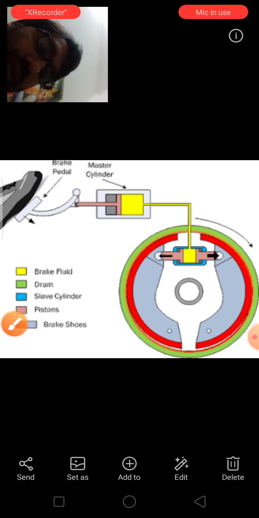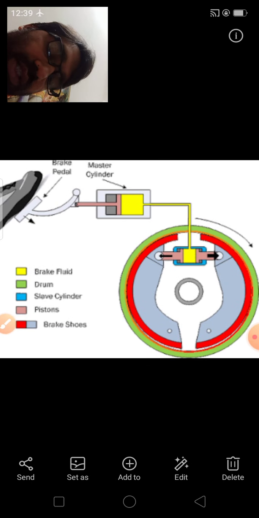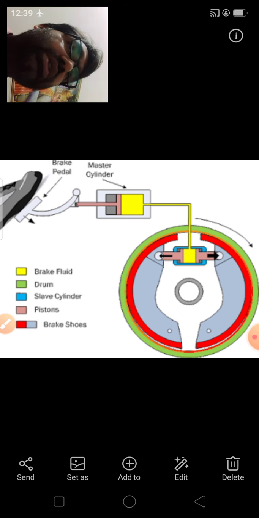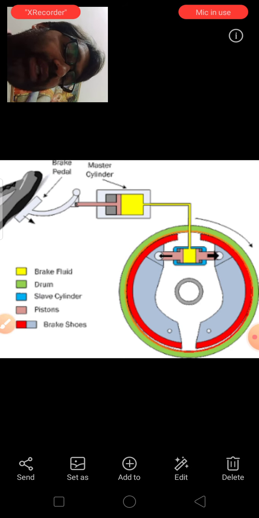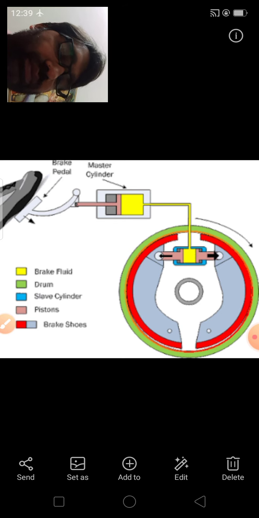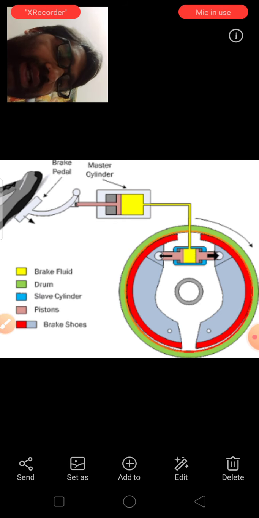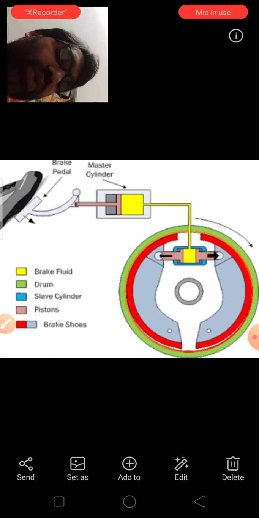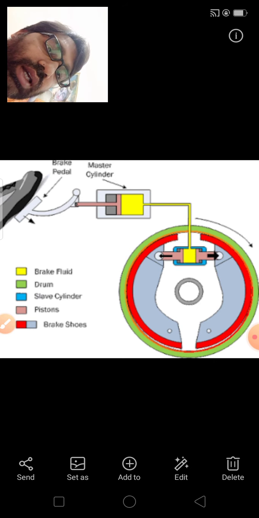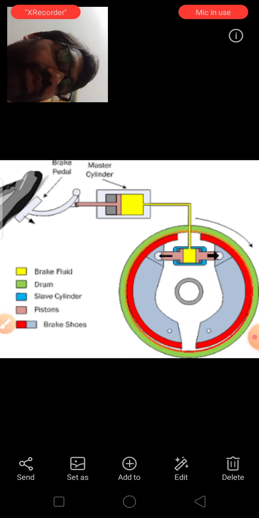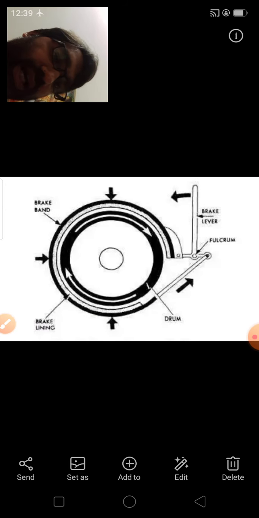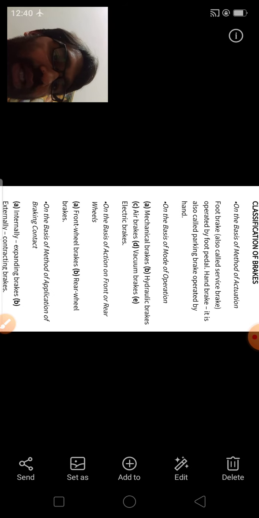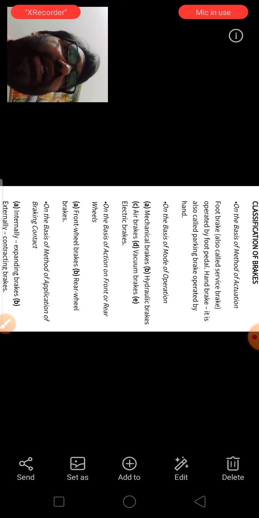For air brakes, in hydraulic brakes we used oil. In air brakes we will use compressed air, and the mechanism will generally be the same. Some parts are different, but I am not going to discuss that in depth. I am just telling you how we apply the brake and what the mechanism of application of brakes is. So these three are there. Next is your electric brakes. In electric brakes there is an electromagnet.